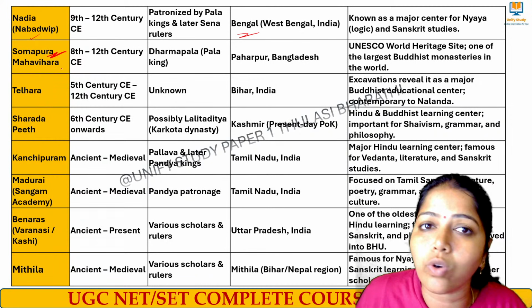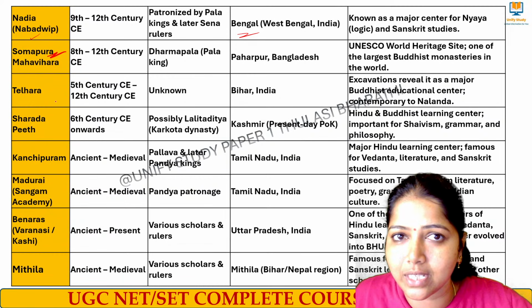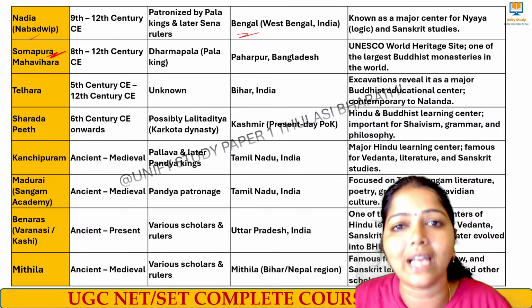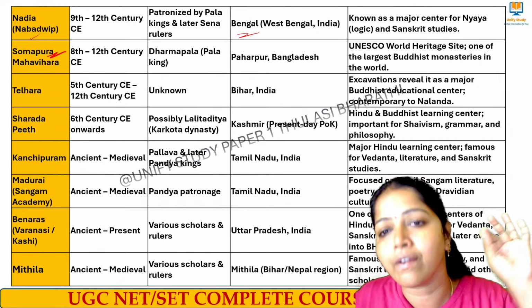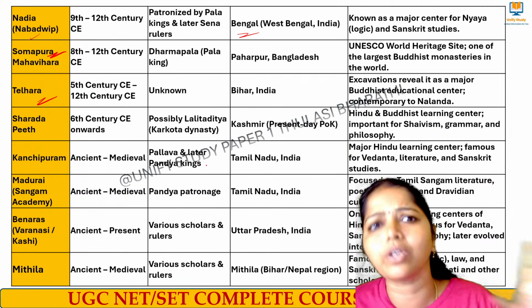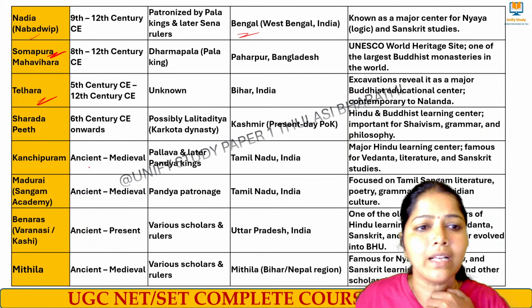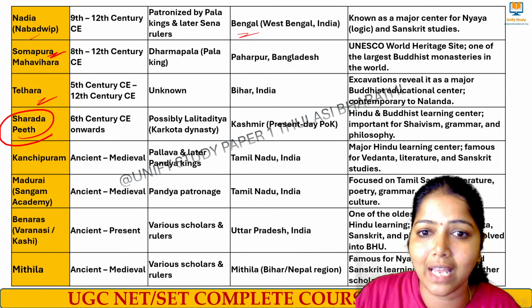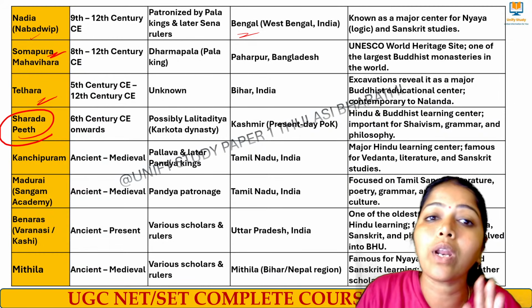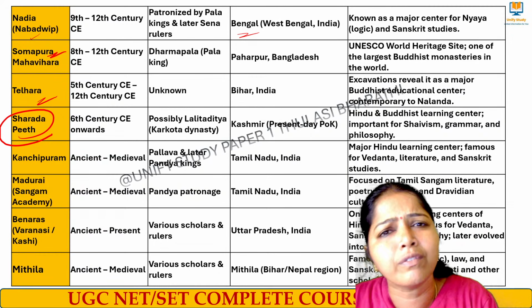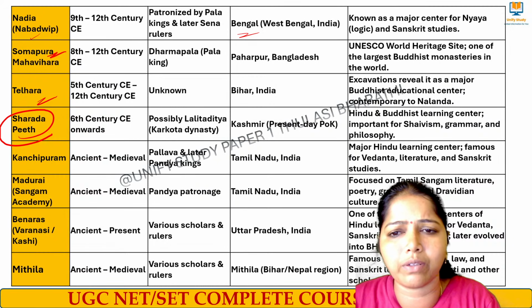Somapura University, I told you, right? It is an ancient university in the Pala dynasty, a UNESCO World Heritage Site in the year 1985. And then we have Telhara, which is in Bihar. It is also called a Buddhist Educational Center. Then Sharada Peeth, very important. Sharada Peeth is in present day Pakistan. It is a Hinduism based learning center, and a few Buddhist learning centers were also taught there, but mainly